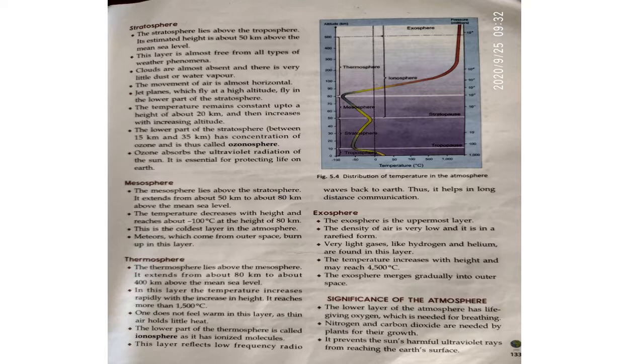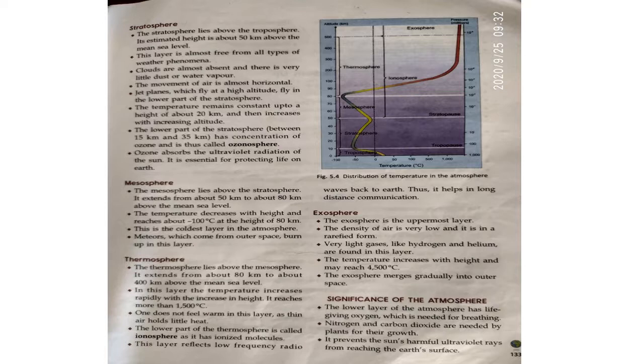Now, the exosphere. The exosphere is the uppermost layer. The density of air is very low and it is in a rarefied form. The temperature increases with height and may reach 4500 degrees Celsius, and also remember that very light gases like hydrogen and helium are found in this layer. Okay, children. Now, the significance of the atmosphere.